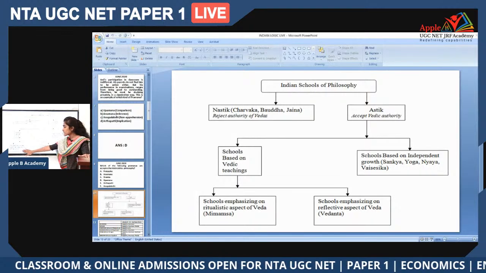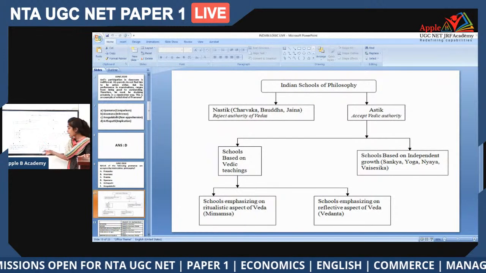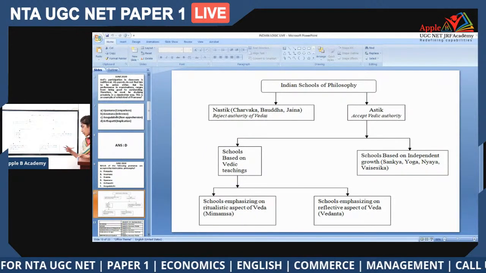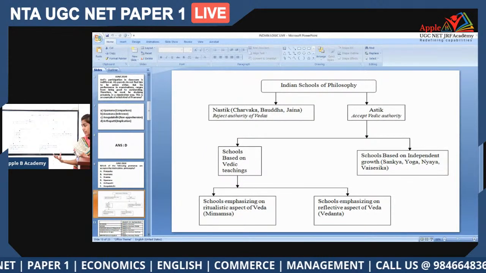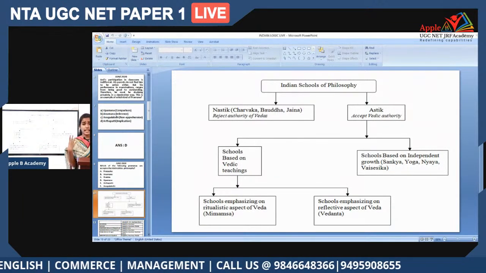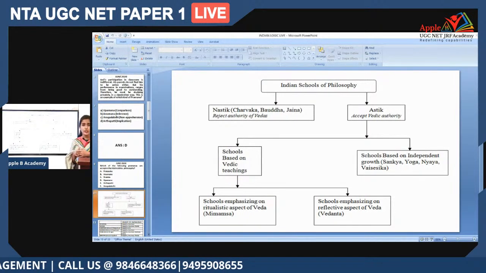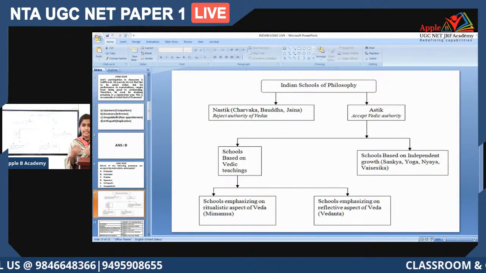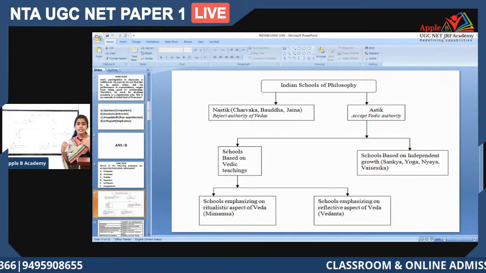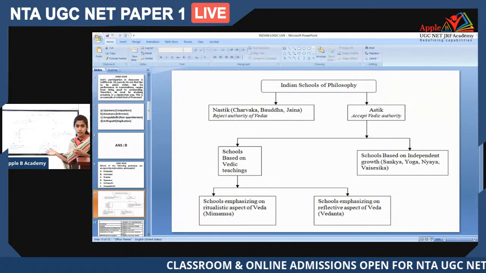Mimamsa emphasizes the ritualistic aspect of the Vedas, whereas Vedanta focuses on the reflective aspect. Mimamsa says that the ethical or moral things mentioned in the Vedas are really good and we have to follow them, but this grace, this faith, this God doesn't make any sense to the Mimamsa school of philosophy.